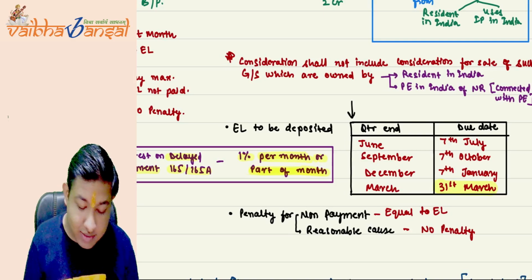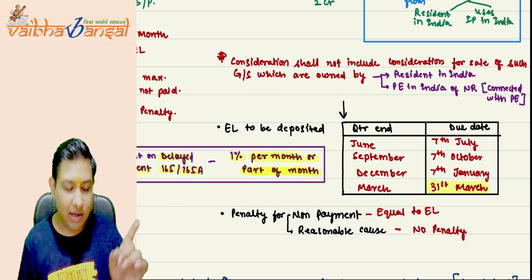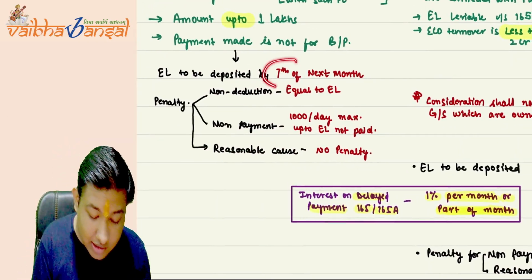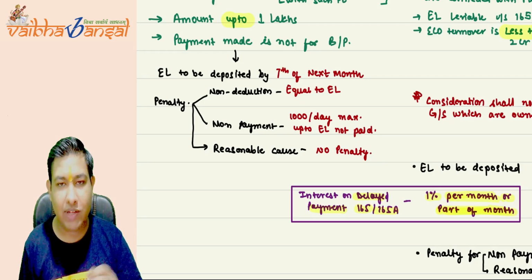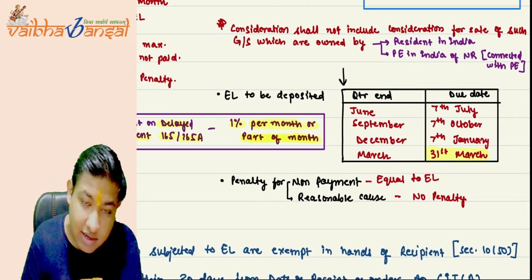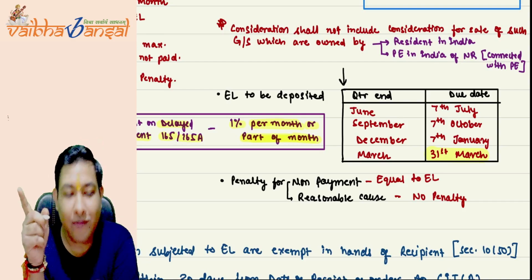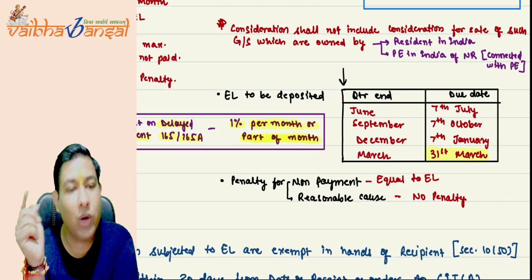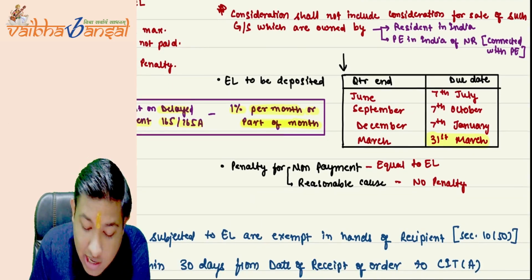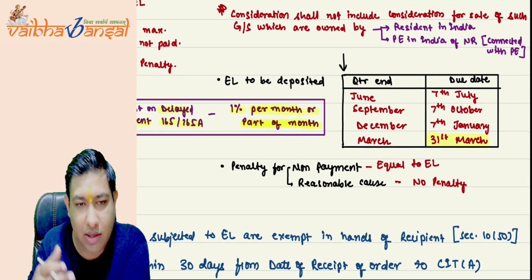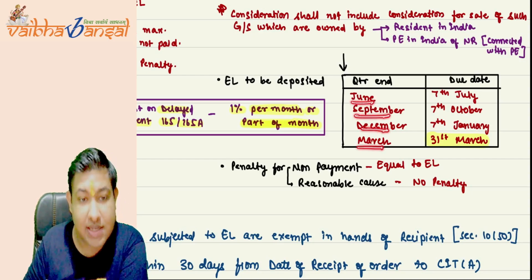Now, the equalization levy under section 165A also needs to be deposited, and here we say 7% of the seventh day of the next month. Now what it says is that under section 165 it is monthly, but under 165A it is a quarterly arrangement. At the end of the quarter, from June, September, December, March, the 7th of the next month.